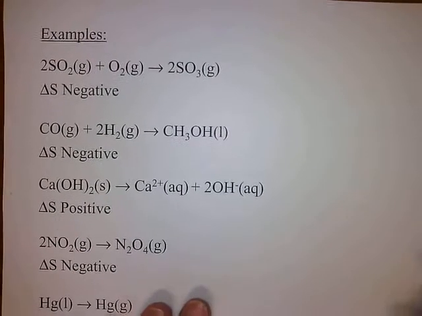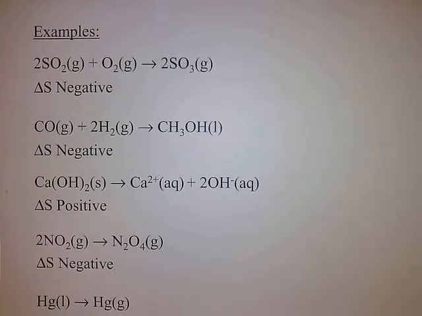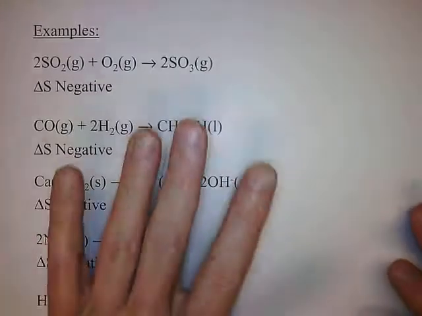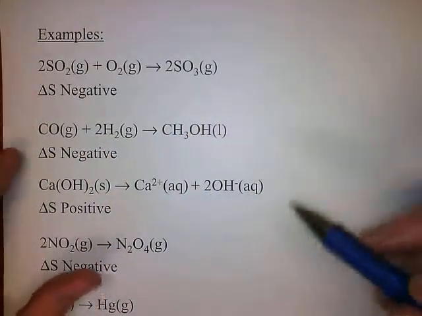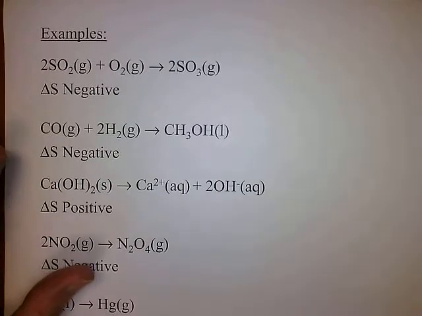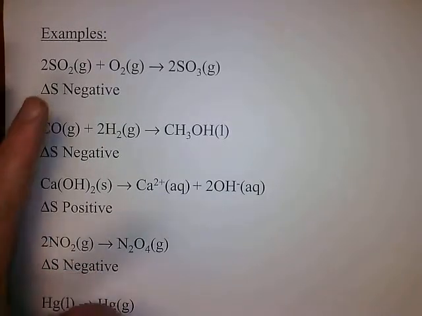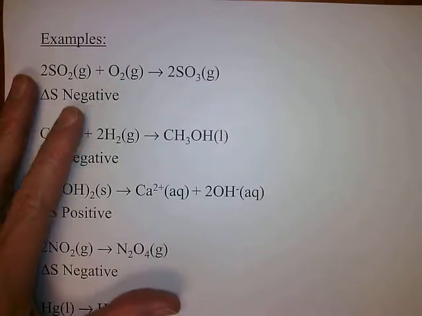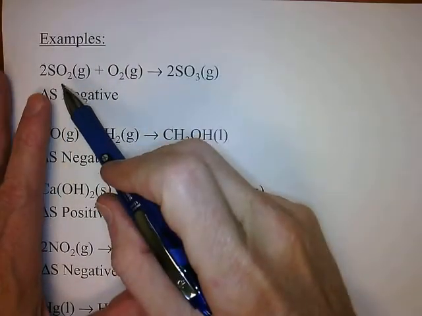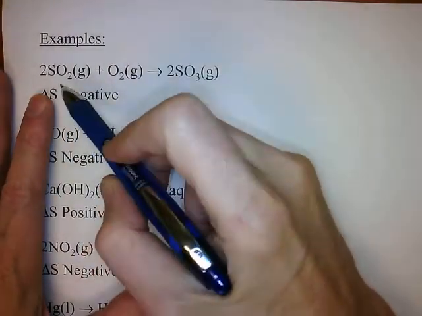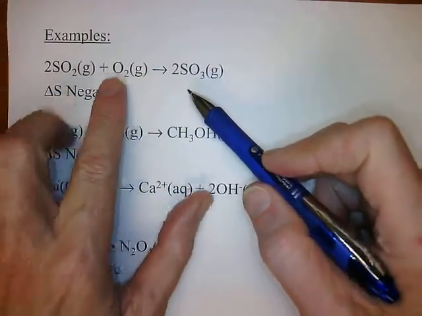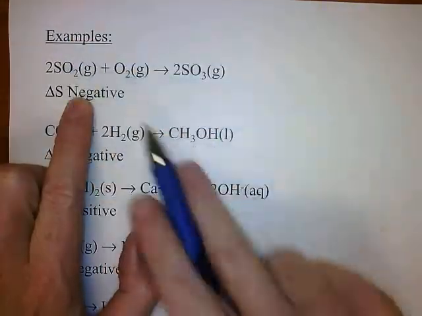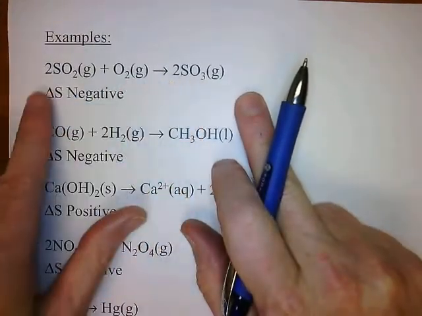So, let's look at some examples. The answers are on the page, but let's explain this. Let's look at each of these reactions. Does this lead to an increase or a decrease in entropy? So here we have sulfur dioxide burning in oxygen to form sulfur trioxide. Well, it's all gases, so we don't have to worry about solid or liquid.